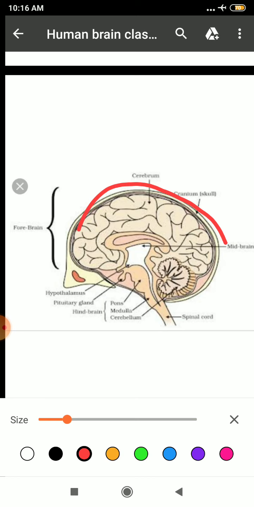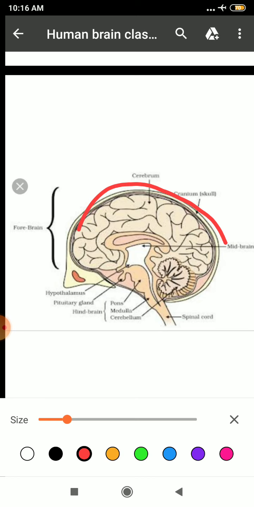If I talk about its function, student, it is the main center of thinking and coordinating the various activities of your body. I have told you when we were studying the spinal cord also, how it coordinates different activities of your body, how it coordinates different organs of your body.